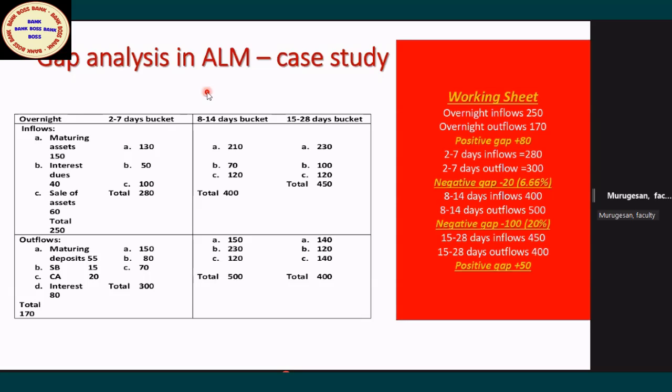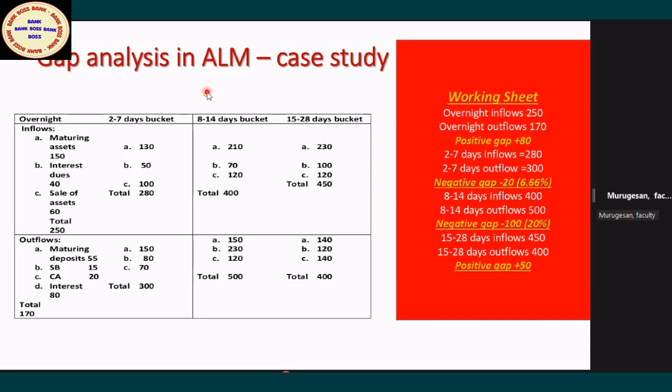Overnight, 5%. Next, either you call it 2 to 7 or 1 to 7, it is a cumulative bucket also. The 2 to 7 is another 5, so cumulatively 5 plus 5. RBI will ask about the 1 to 7 days bucket: 5 plus 5, 10%. The prudential limit is that the negative gap should not exceed 10% of the expected outflow during that period. During that period means not overnight, but 1 to 7 days.